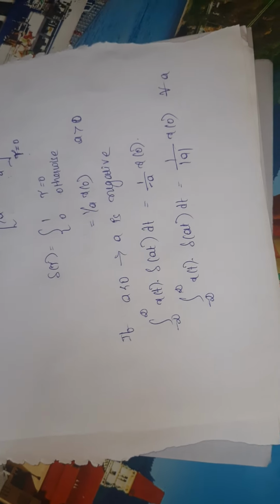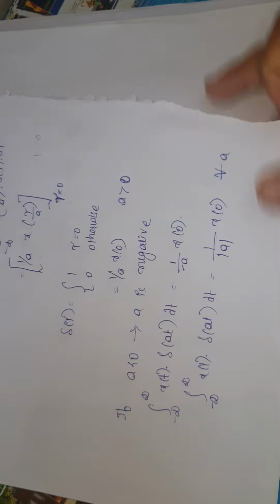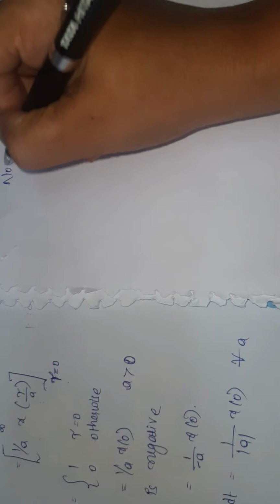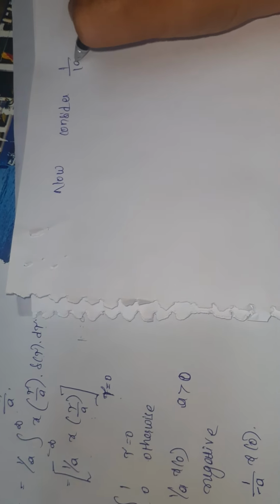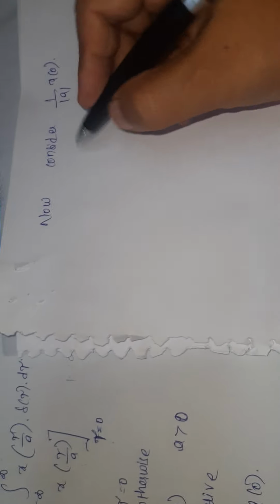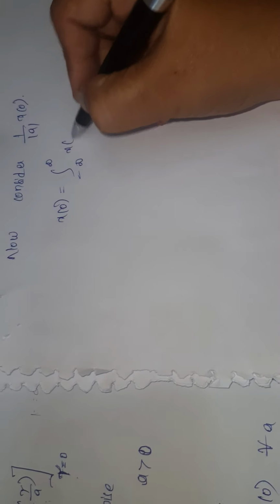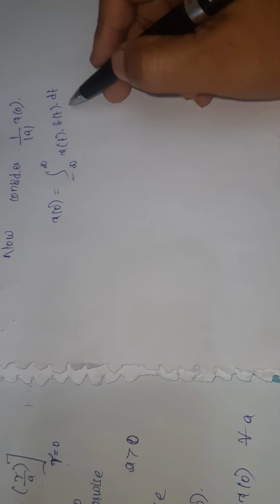Okay. Now where is the proof? Here the proof is continued like this. Consider 1 by modulus of a into x of 0. We know x of 0 is equal to the integral from minus infinity to infinity of x of t into delta of t dt, using the shifting property.